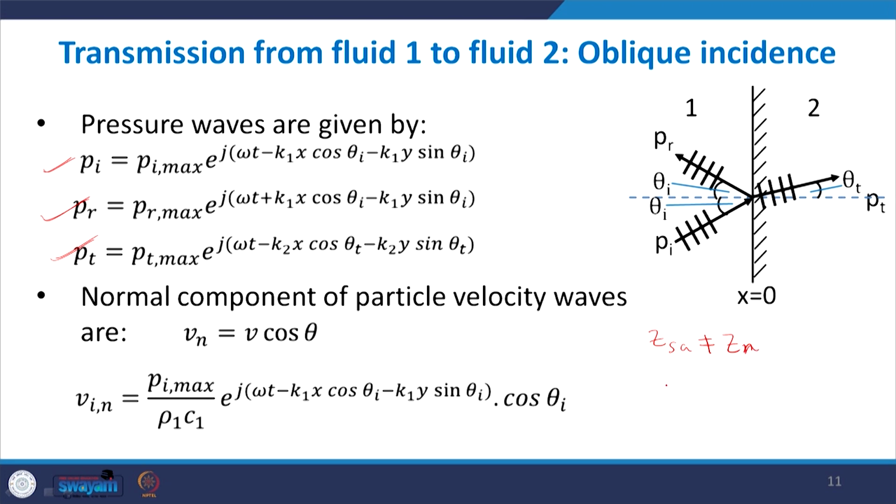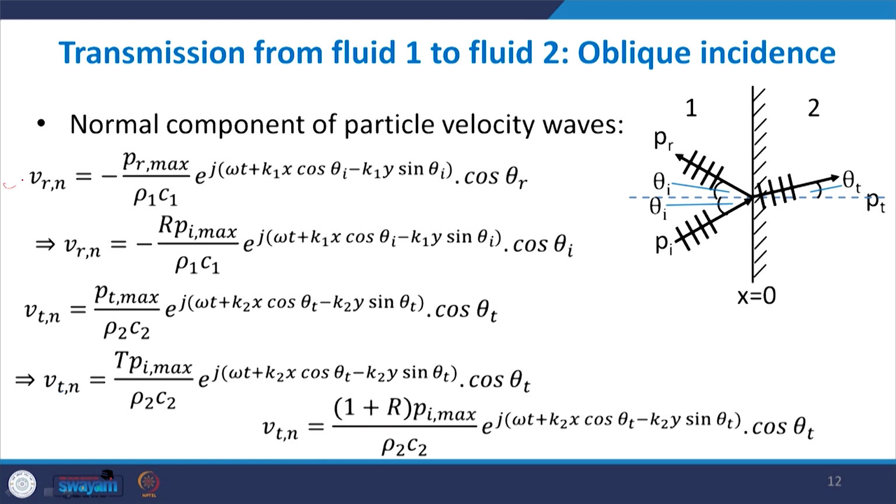The normal component of the velocity is the actual velocity times cos of the angle it makes with the normal of the boundary, so it becomes V cos theta. The normal component of the incident wave: the actual velocity of the incident wave is the pressure of the incident wave divided by rho 1 C1, then multiplied by cos theta I gives us the normal component.